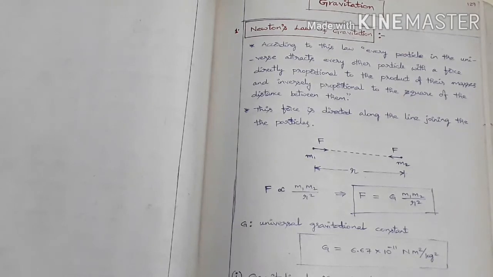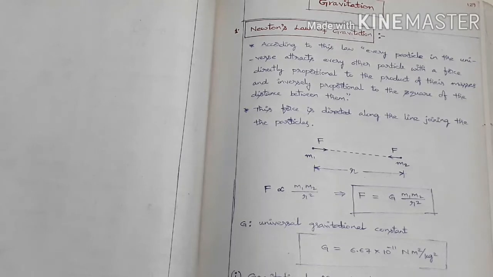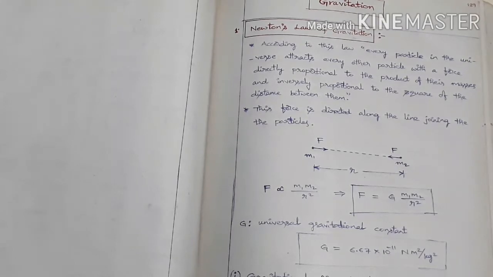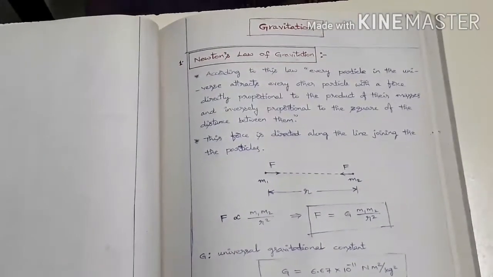If you are thorough with gravitation, you will be thorough with electrostatics also, because both of them are the same here. Gravitational field we will be studying here, and there, the electrostatic force field. Here gravitational potential, there electrostatic potential. So there is a similarity between them. So if you get command on this chapter, damn sure you will have command on that chapter also.